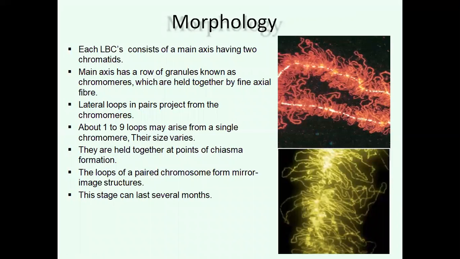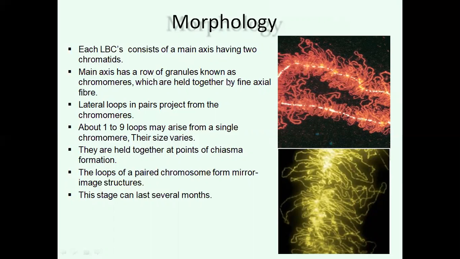The morphology of lampbrush chromosomes: it consists of a main axis having two chromatids. During the meiosis division, the two homologous chromosomes pair up. That is known as synapsis. So it consists of a main axis having two chromatids.